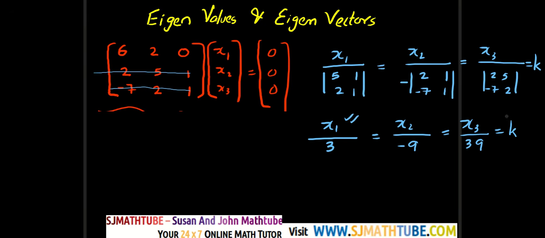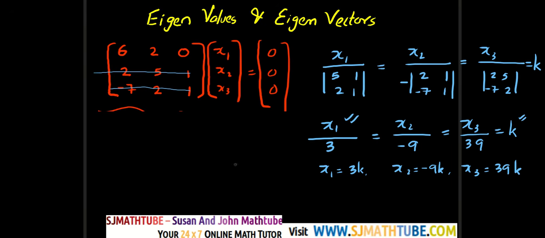Now I'll equate the first and the last. So I'm going to get x1 is equal to 3k and x2 is equal to minus 9k and x3 is equal to 39k.